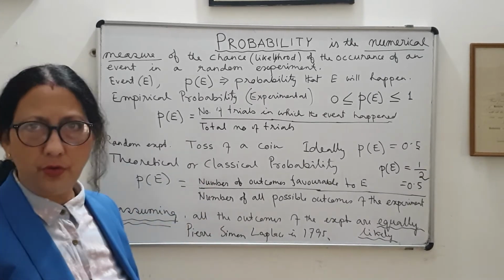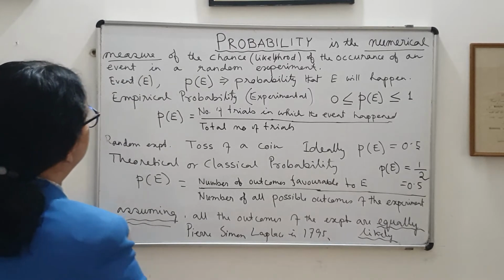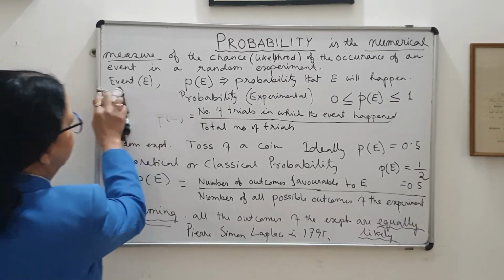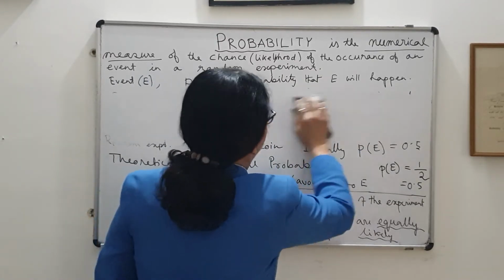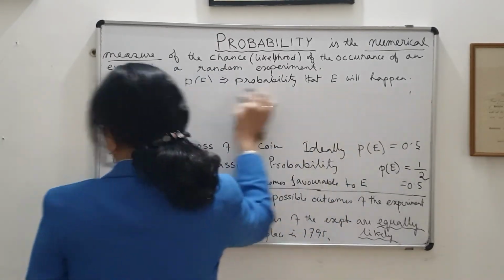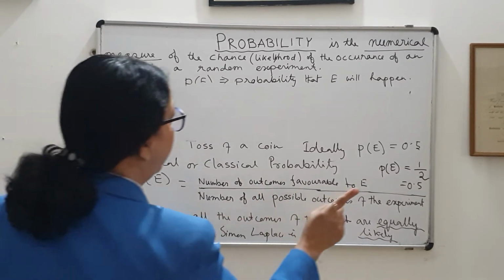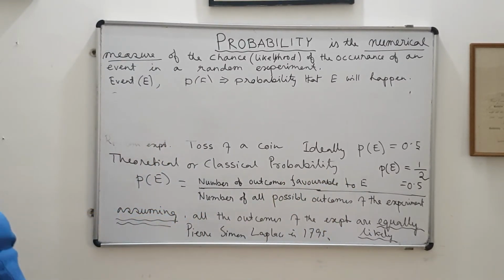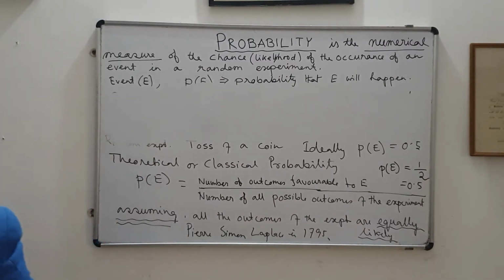Now I give some more basic terms. Empirical one is not required. I told you about the value also, that it lies between 0 and 1.